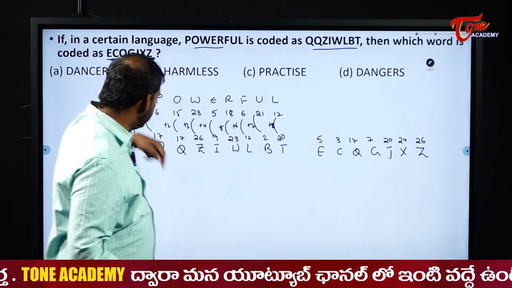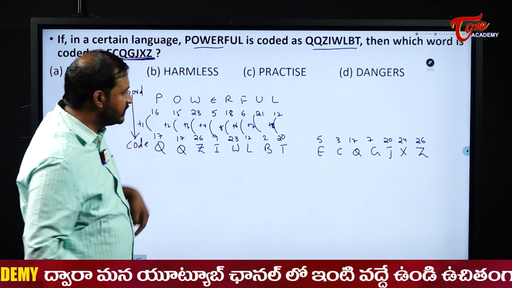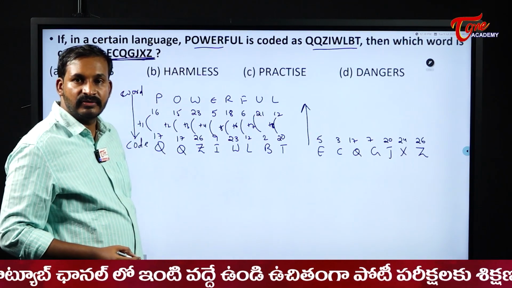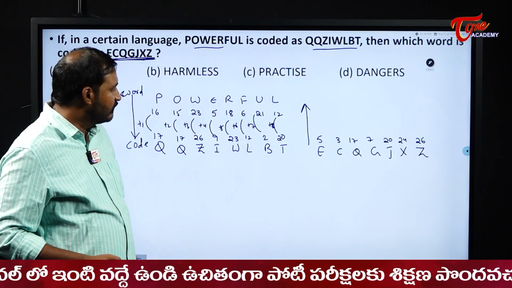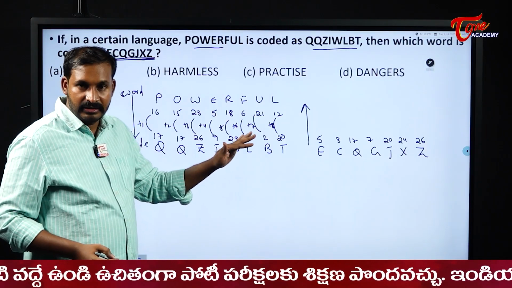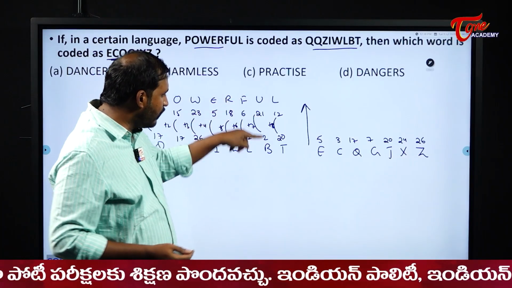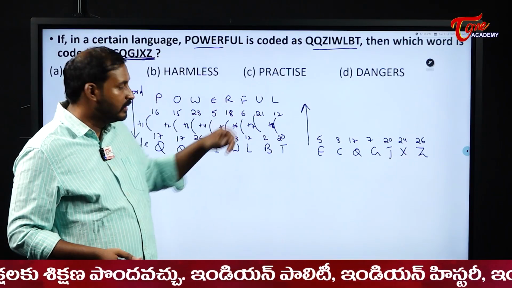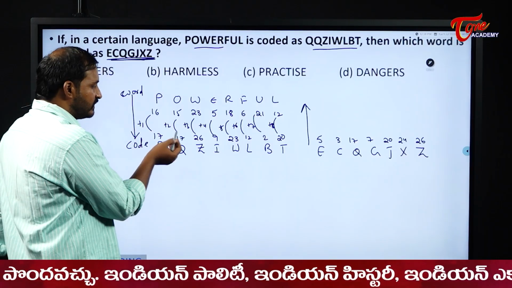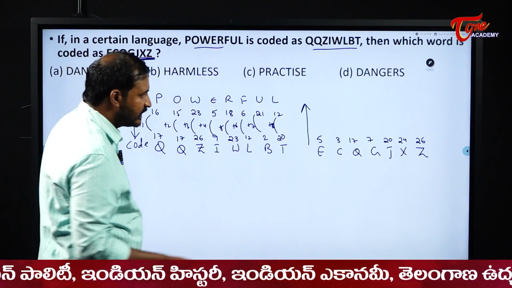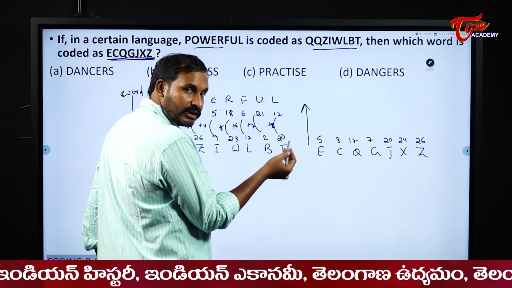Now see here, students, in this direction it is plus 1, plus 2, plus 3, so in the other direction what happens? It becomes minus 1, minus 2, minus 3, right? Why? Because from left to right it is plus, so from right to left it becomes minus. The same thing, from top to bottom if it is plus, from bottom to top it is minus. In this manner, 17 minus 1, 17 minus 2, 26 minus 3, 29 minus 4, right? The same thing happens here also in reverse order.